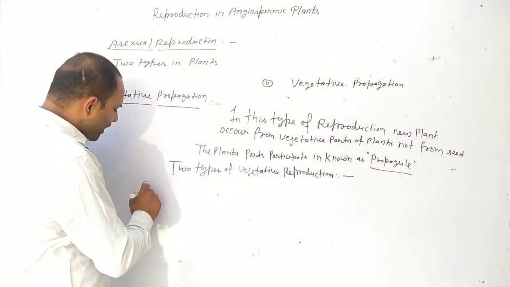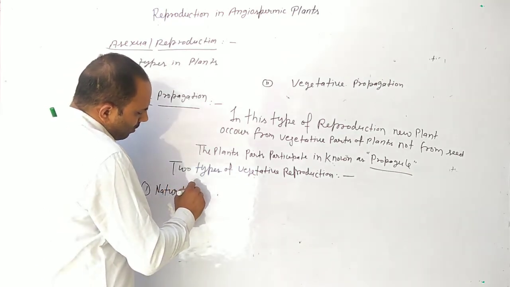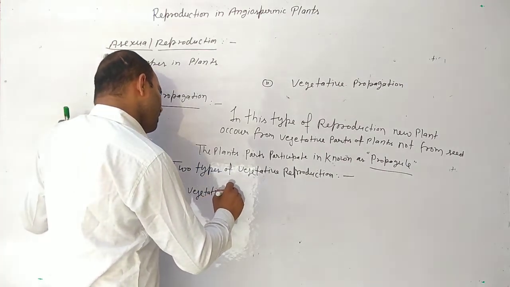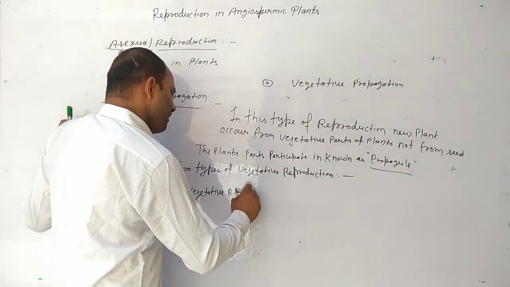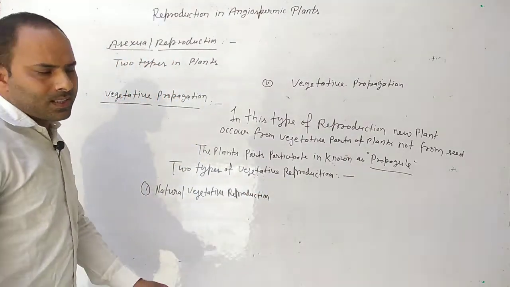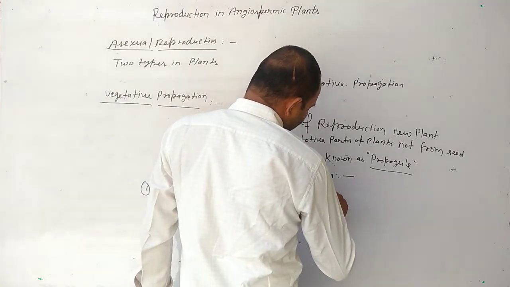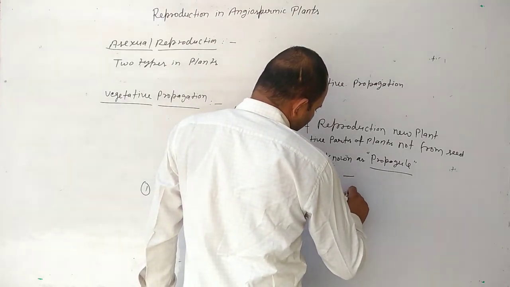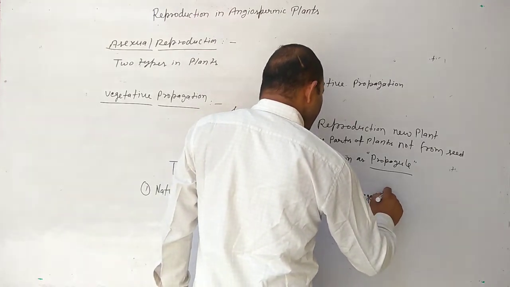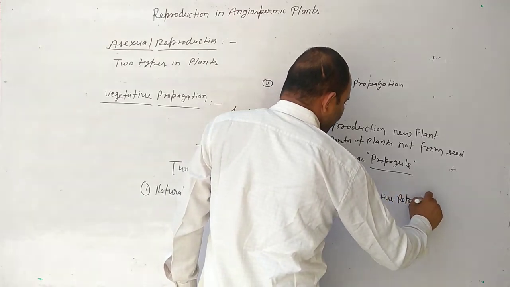First is natural vegetative reproduction, and second is artificial vegetative reproduction.